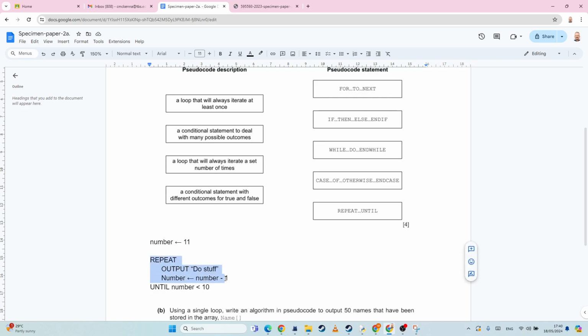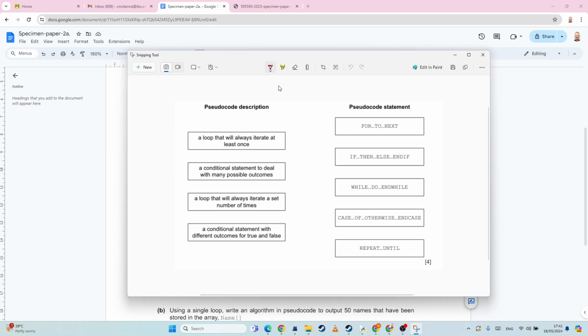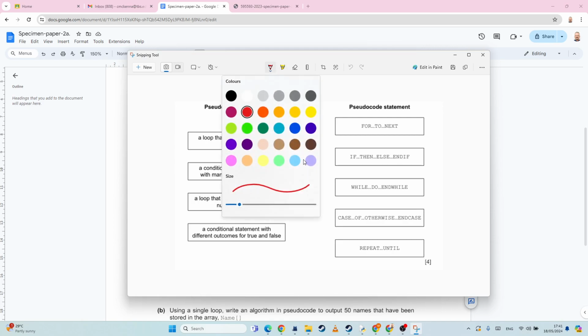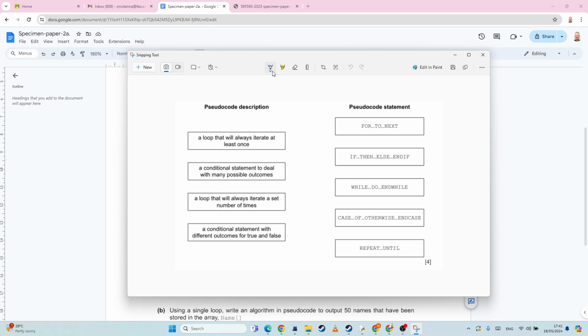So basically, it will always run at least once. And the condition comes at the end, so this is called a post-condition loop. So, something that will always go at least once. Let's get a nice color. Darker purple. Okay, a loop that will always go at least once, so that's going to be a repeat until.